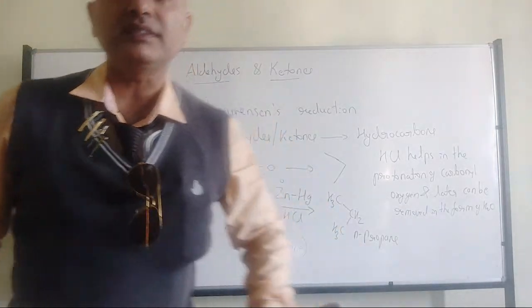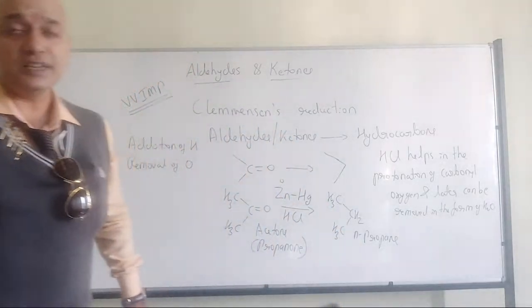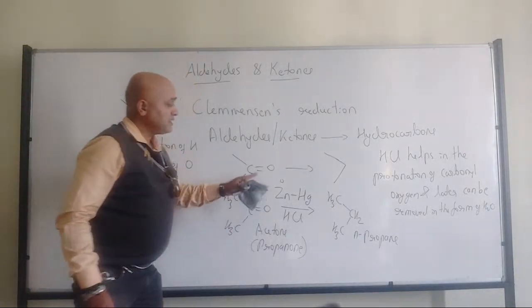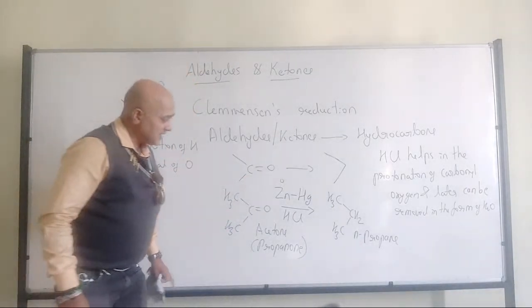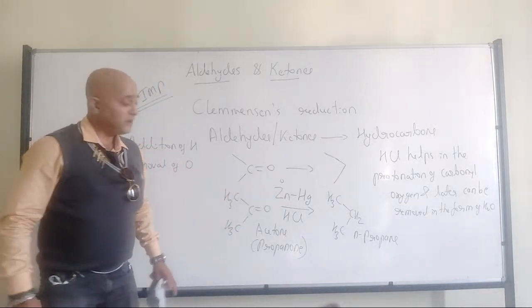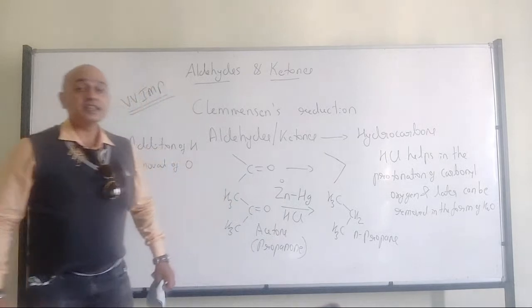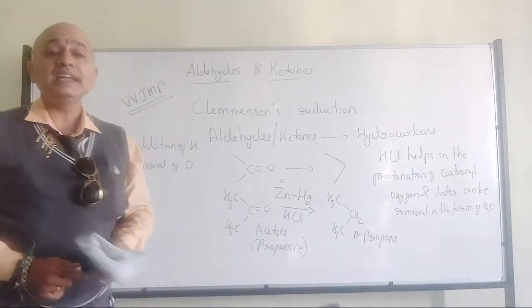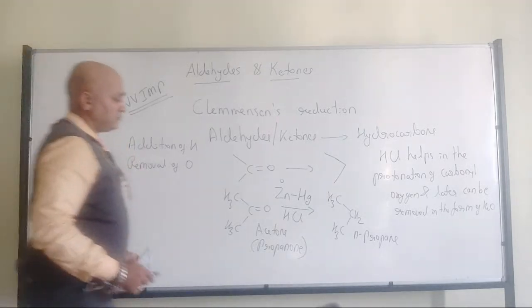Yes, Ravikant, it will be 0. Absolutely correct. So zinc is helping in the addition of hydrogen to the carbonyl carbon, and HCl helps in the removal of the oxygen. So that's where we have the Clemmensen reduction process.